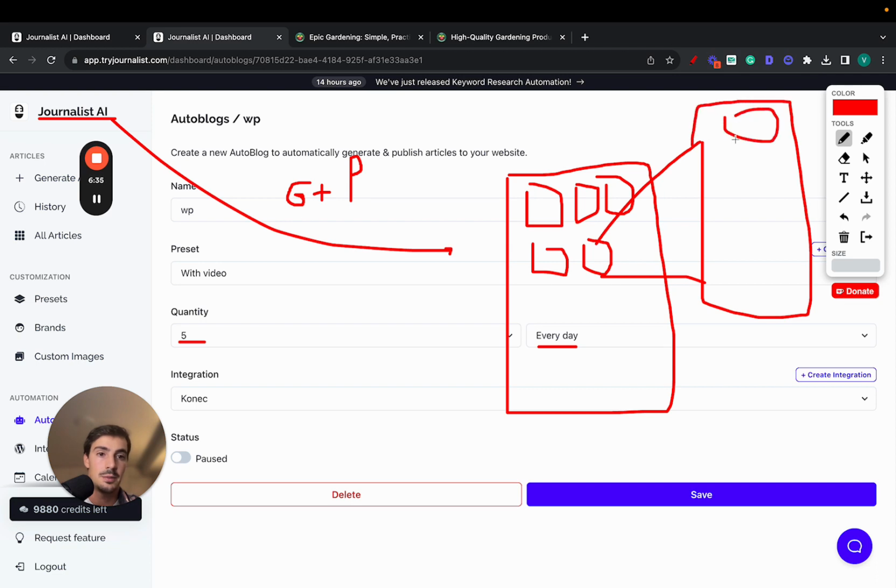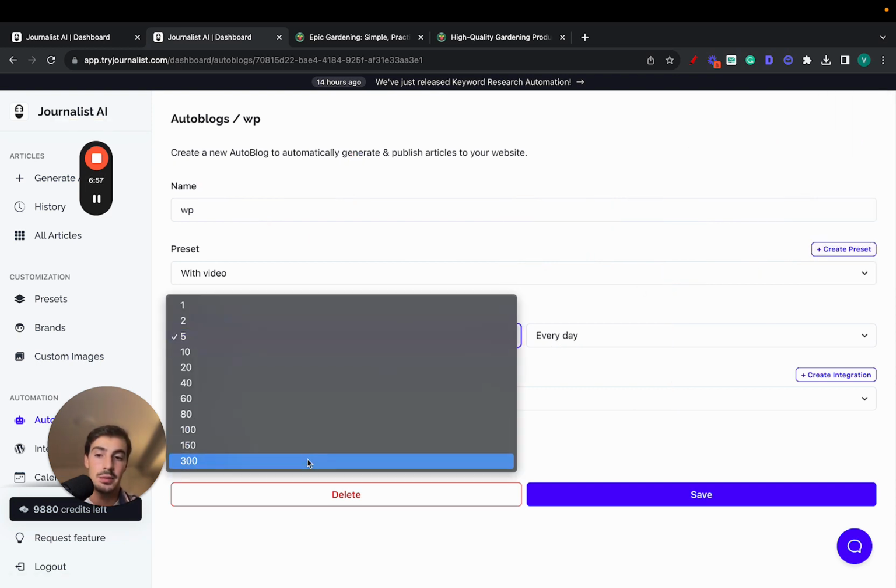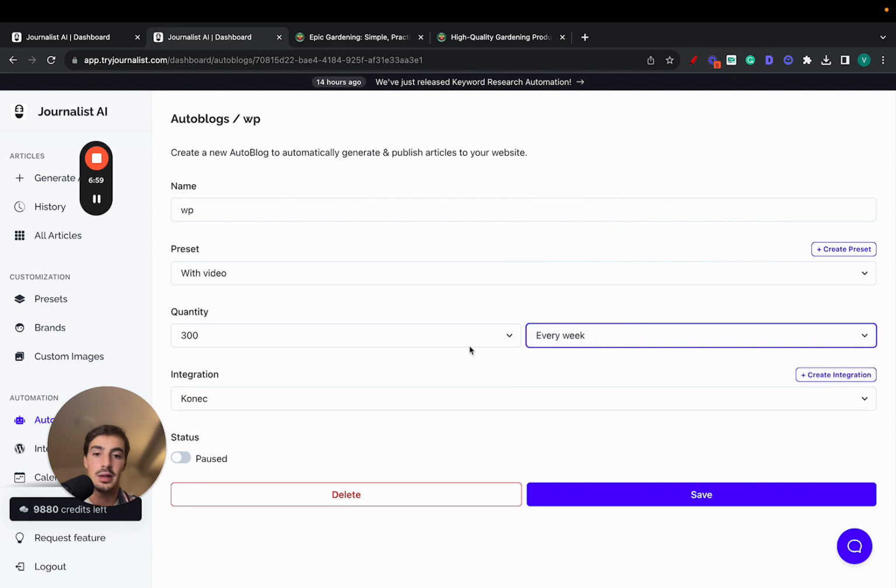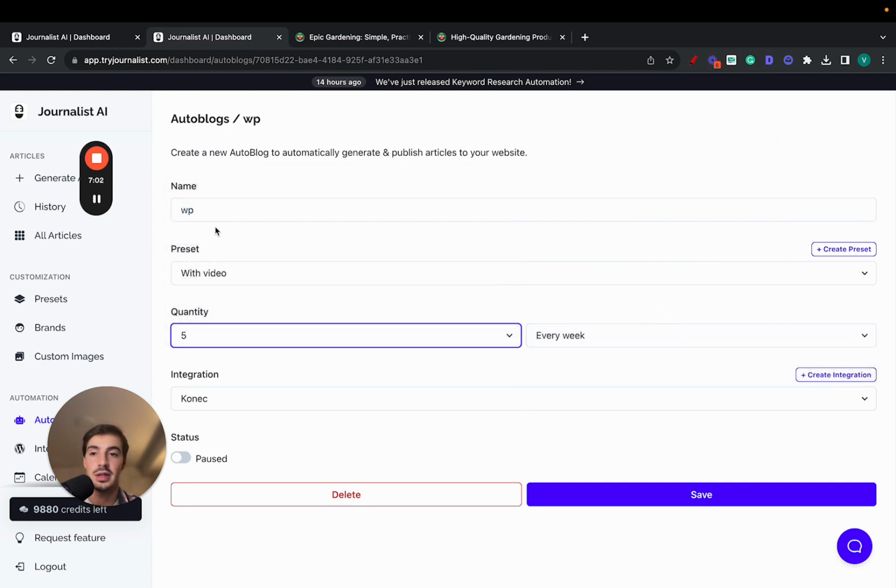every single one of these posts is going to have a featured image, table of contents, proper structure here, in-article images, in-article videos, internal links, external links, tables, bullets, calls to action, all this that I just showed you before, tailored to your brand, right, on autopilot, 5 articles every single day. And of course, these will interlink between each other in a way that makes sense. They will outbound link, have calls to action to your products, like I said. Amazing, right? We can even set this up for 300 articles every single week if you'd like. Like the most common is 5 every single week, but you can set this up however you like.